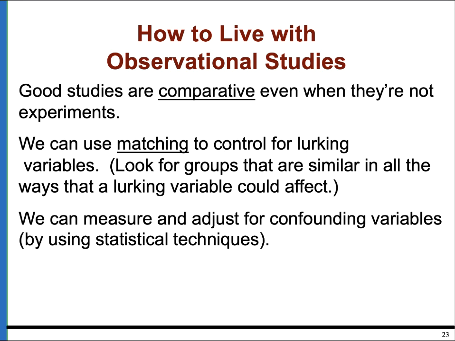So what you can do is you can do what's called matching, and that's going to control for lurking variables. So you may take two children with similar backgrounds, one who was bullied and one who was not, to see what kind of differences that you had. You may take two similar drivers, one who texts, one who doesn't, to see if the texting person has more accidents. Now, you would want to do lots of matching, but you could certainly come up with a way to make a comparative study, even if it's not an experiment.